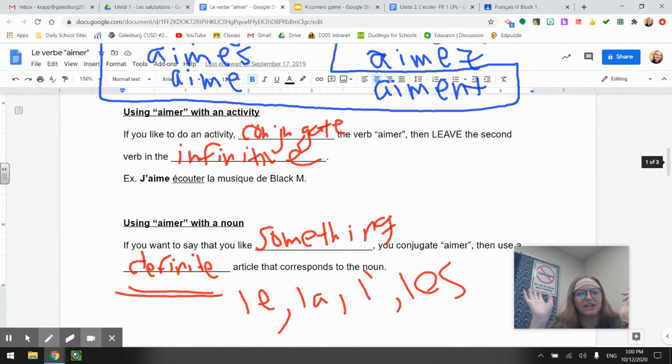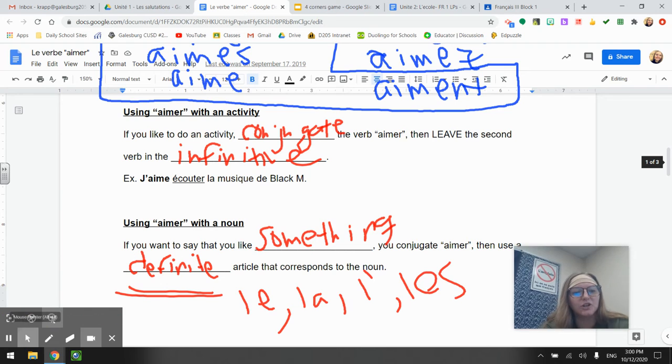All right? We can't say j'aime un chocolat, like I like a chocolate. You have to say j'aime le chocolat. I like chocolate. I like the chocolate. That's what it translates to literally. But when we translate it back in English, it just means I like chocolate. So it has to be a definite article.